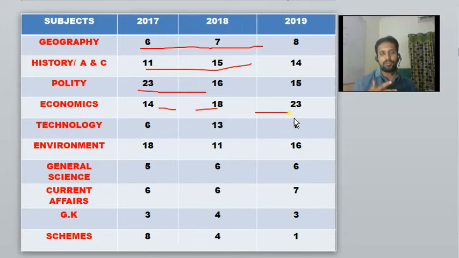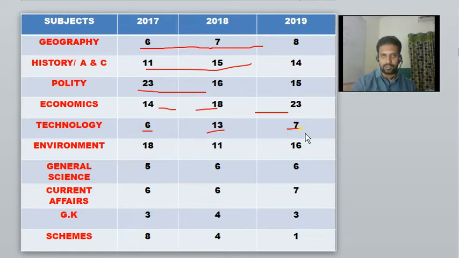So the number of questions over the years has been increasing with regard to technology and the economic component. Economy is very important because it solves lots of problems of the social sector and also the economic sector. In technology, in 2017 6 questions were asked, in 2018 13 questions were asked, and in 2019 7 questions were asked.